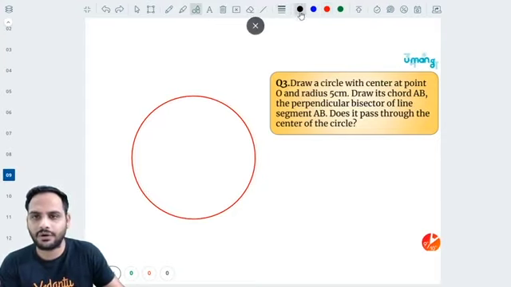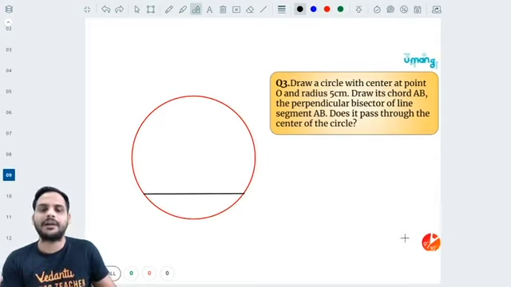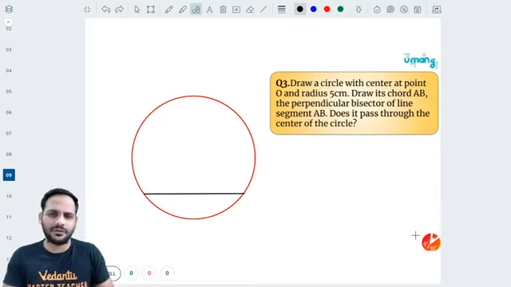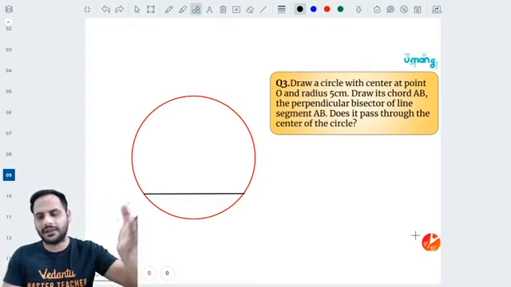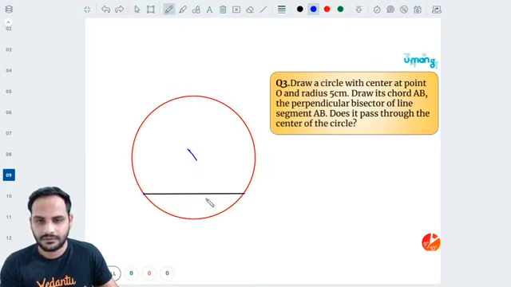Now I have drawn a chord over here. Let's say this is the chord AB. You can draw any chord, no matter where you draw it, maybe bigger, maybe smaller, whatever it is. Draw any chord AB. Then you are going to draw the perpendicular bisector. So open the compass, tip of the compass here, open it for more than half of the length. One cut here, other cut here. Open it more than half, one cut here, other cut here.